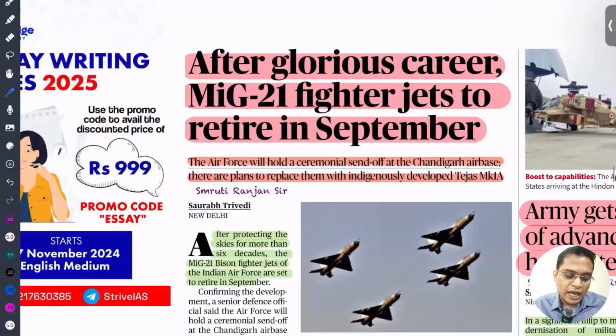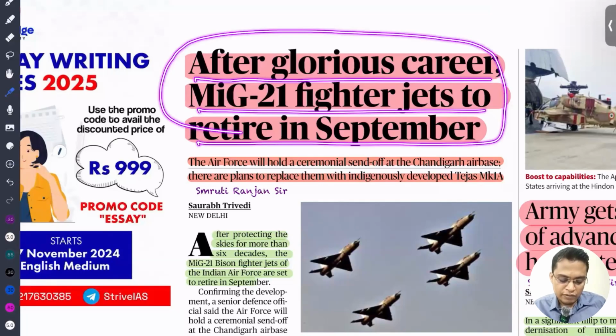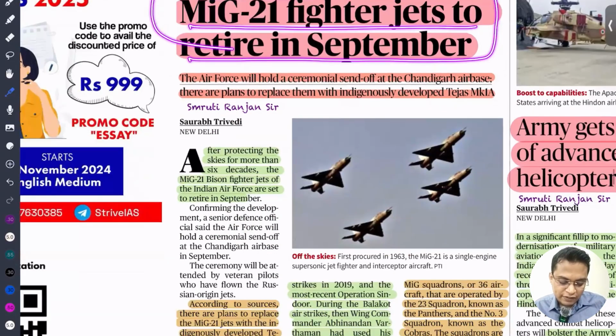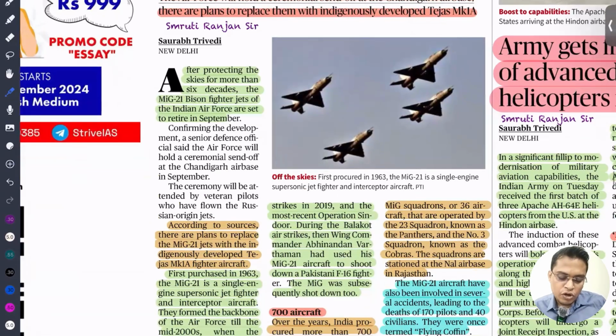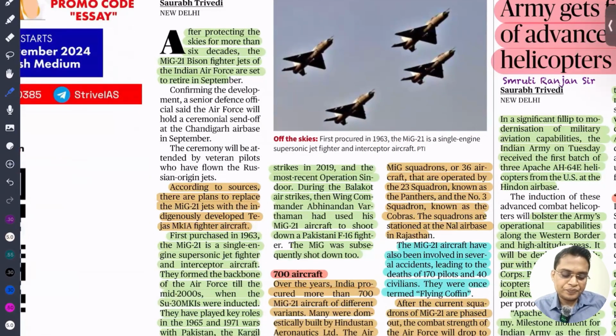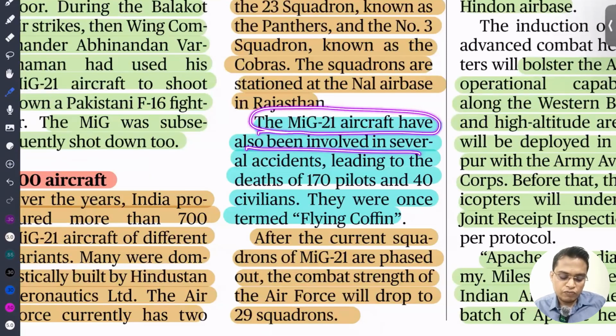After a glorious career, the MiG-21 fighter jet is to be retired in September. The Indian Air Force procured around 700 such aircraft. They have served in India and played a very important role. But unfortunately, because of delays, 170 pilots lost their lives on the MiG-21. This is the reason it is called the flying coffin.